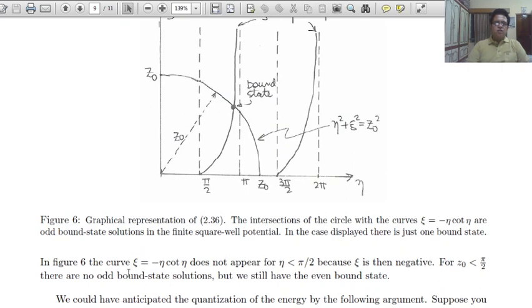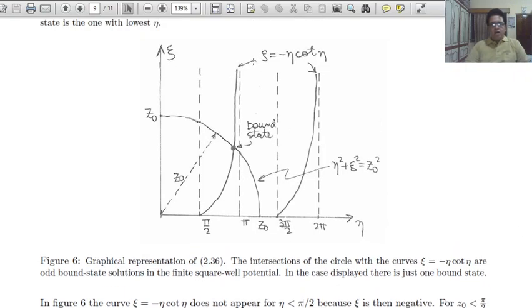In figure 6, the curve xi equal to minus eta cot eta. These are the curves for xi equal to minus eta cot eta, xi versus eta. The intersection of the circle with xi equal to minus eta cot eta gives a bound state, and this is the circle.